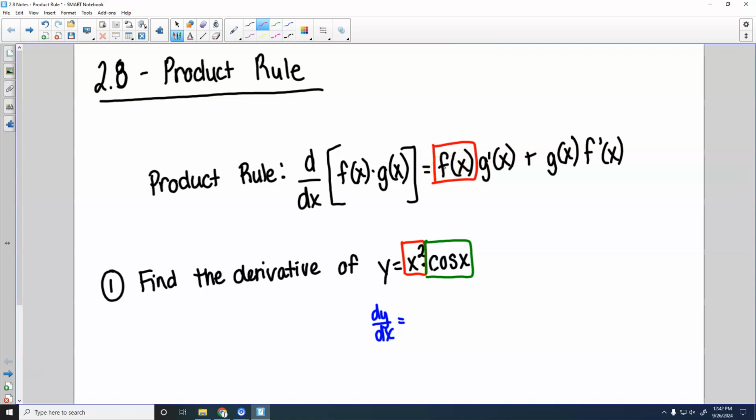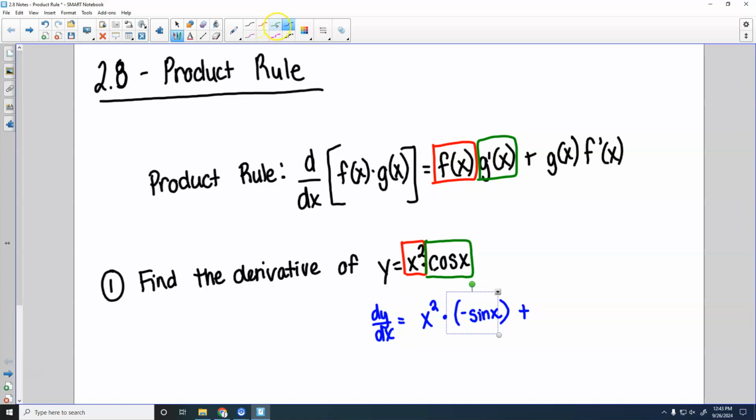We don't do anything to it. It's just f of x. That is just going to be x squared. And we are going to multiply it by g prime of x. So g prime of x, we need to take the derivative of the second part. What's the derivative of cosine? Negative sine x.